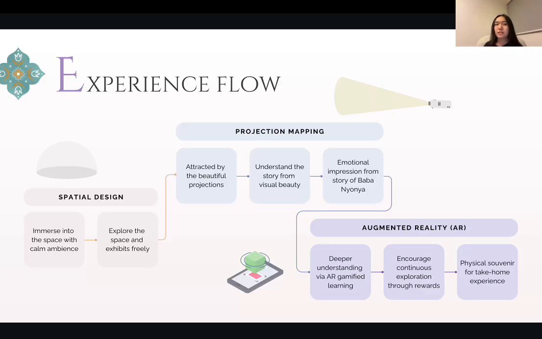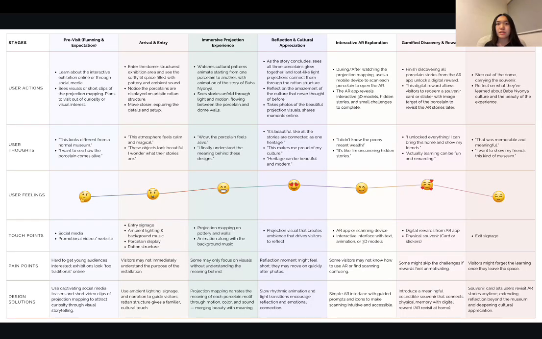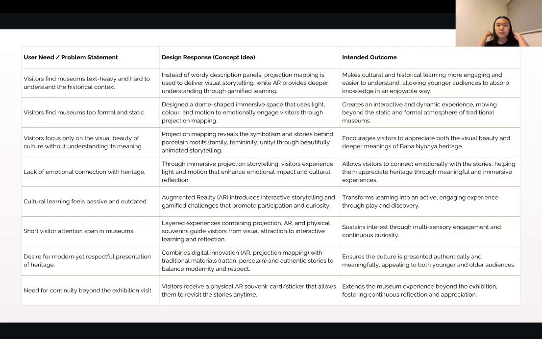So basically this is the experience flow and also the purpose of each of the media forms that I've used in my project. Here is the more detailed user journey flow that you can have a look at later, so I will just skip it first. This is also from the problem statements that I gathered from my research, and I solve all these problem statements using my design. Each design in my project has an intention and will solve the pain points of the user.